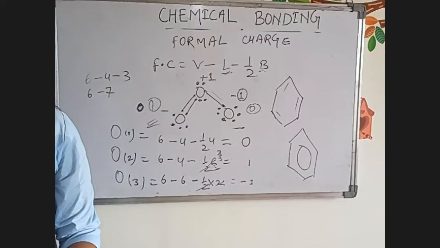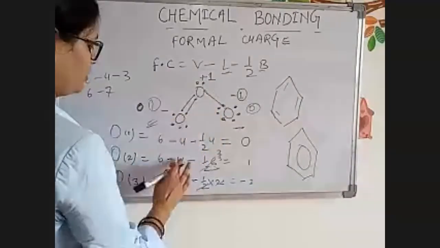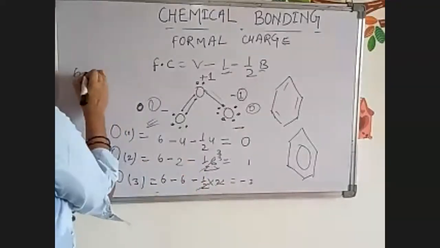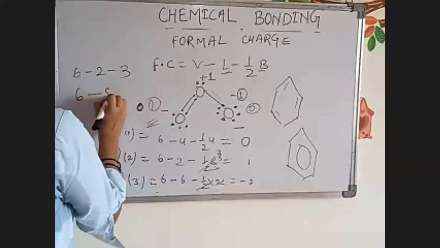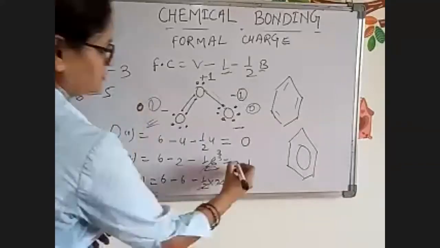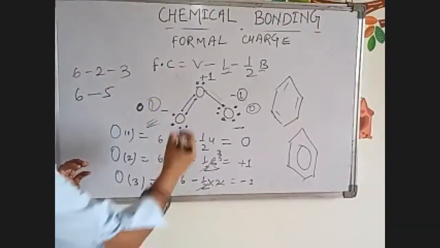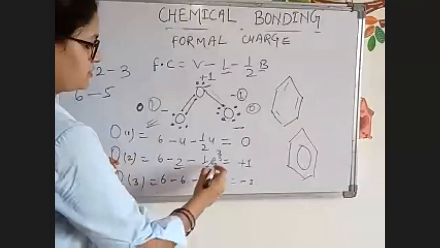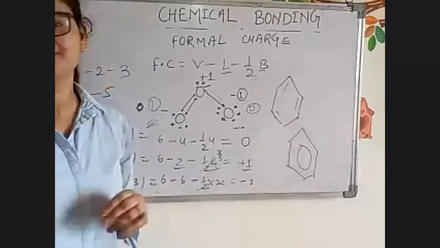Okay, so what happens because of this? See, we have to remove this double bond, and here we have to write 2. Now 6 minus 2 minus 3, sorry, plus 1 will come. Yes, correct. Thank you, ma'am. So 2 will be here as the lone pair of electrons, and 6 will be the bonded electrons. You are correct. Now understood, ma'am.